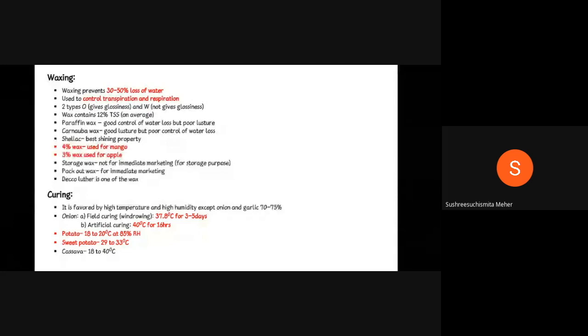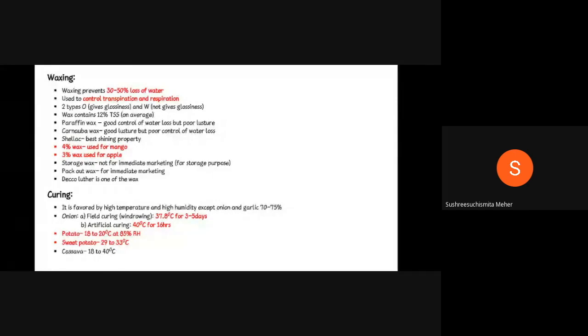Coming to the fruit section, they will ask what the commercial formulation of wax used in mango is. It's commonly 4% wax. In apple, 3% wax is used. Coming to the marketing part, there are mainly two types: storage wax and packet wax.